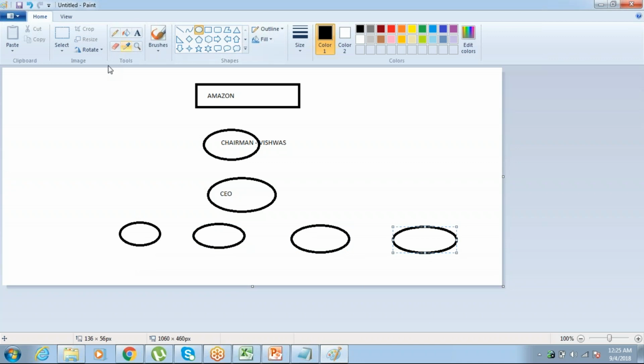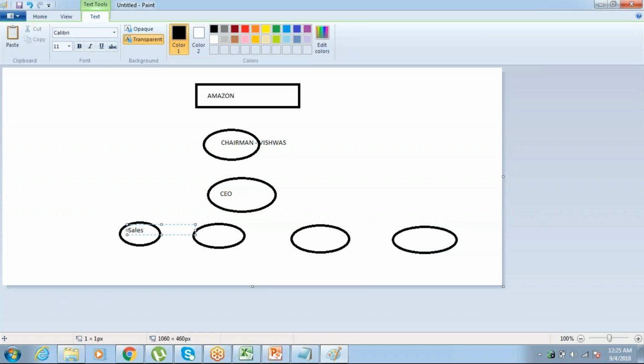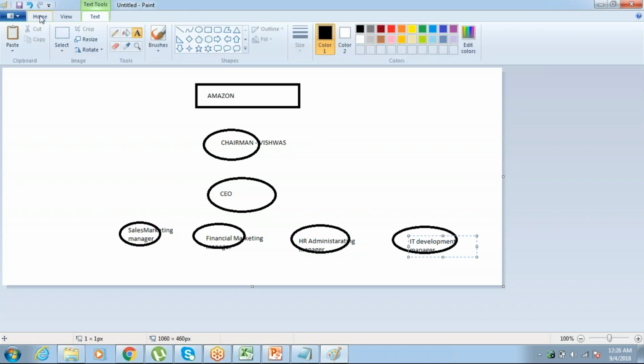Okay, let's take people under this. I have a sales marketing manager. Okay, and I have a financial marketing manager. After that, HR admin and the IT development manager. So that is my structure.